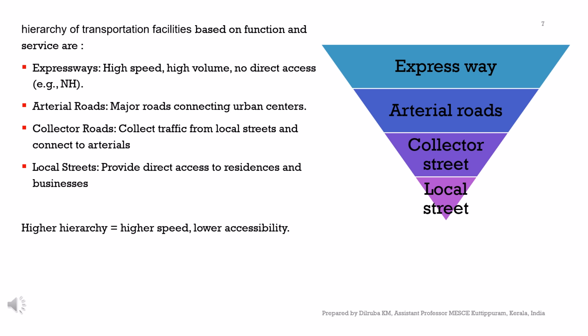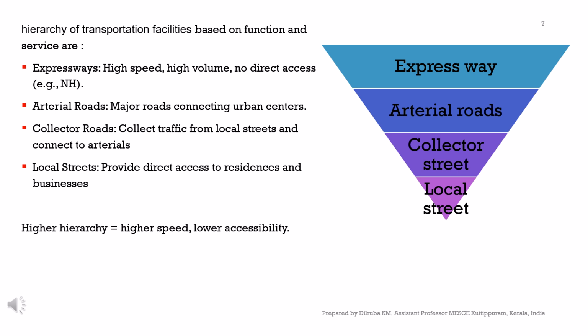Coming to the third one, that is the collector road, it collects traffic from local streets and connects to arterials, and it is even more accessible than arterial roads. And coming to the last, local streets are the streets which provide direct access to all the residents, all the people who are using the road facility.